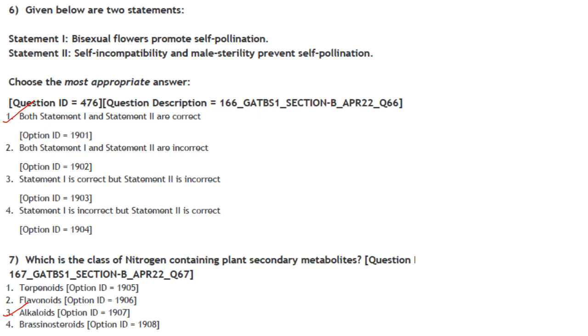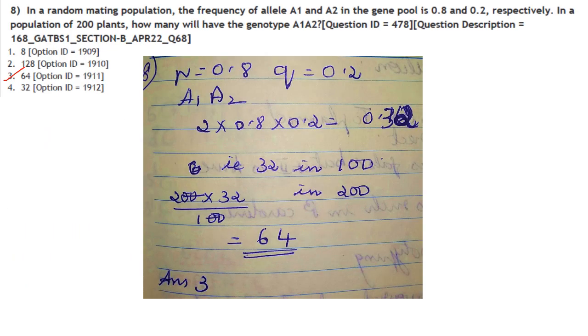Which is a class of nitrogen containing plant secondary metabolites? Terpenoids, flavonoids, alkaloids, brassinosteroids. So the answer here is option 3, that is alkaloids. Then next one. In a random mating population, the frequency of allele A1 and A2 in the gene pool is 0.8 and 0.2 respectively.